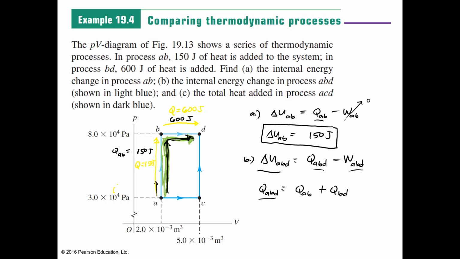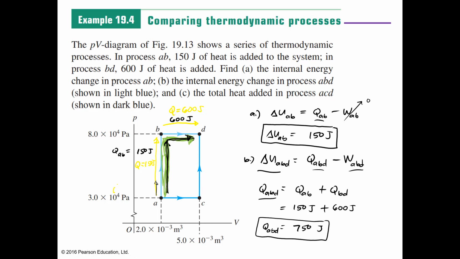So this is equal to, this is given, 150 joules plus QBD, which is 600 joules of energy. So QABD is equal to 750 joules of energy.